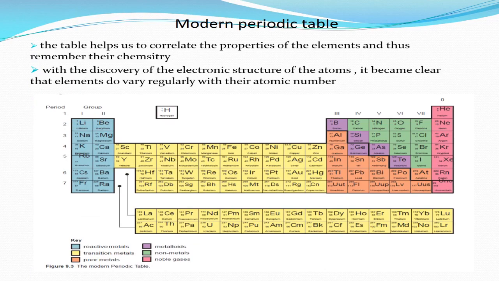The table helps us to correlate the properties of the elements and thus remember their chemistry. With the discovery of the electronic structure of the atoms, it became clear that elements vary regularly with their atomic number.